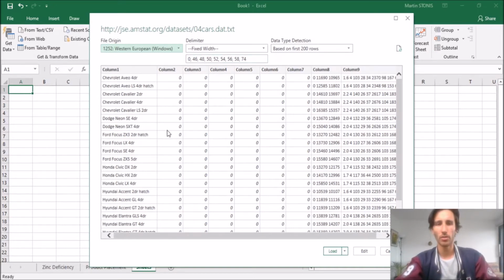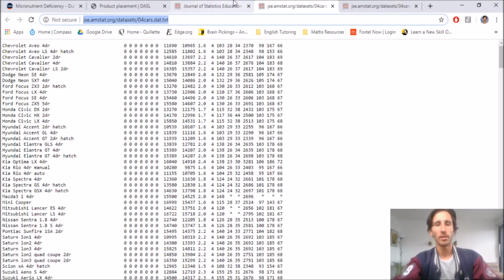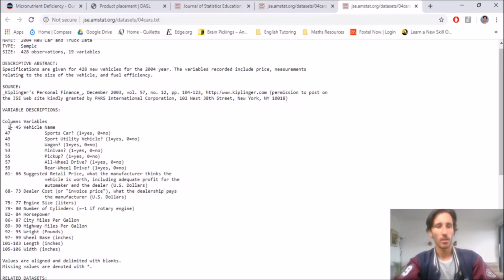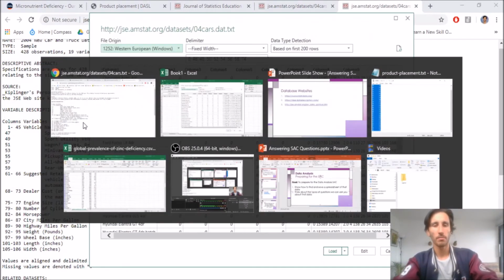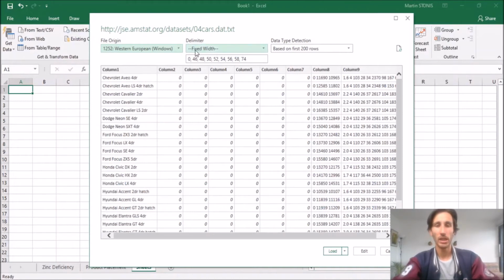So what we have to do, and this is something that I'm not going to do all of in this video, but I'll show you vaguely what you need to do. See how from columns 1 to 45, we've got the vehicle name. In our delimiter, we've got 0 to 46, and it seems to be getting our column 1 as having the vehicle name here. So what we have to do is adjust these final delimiters.